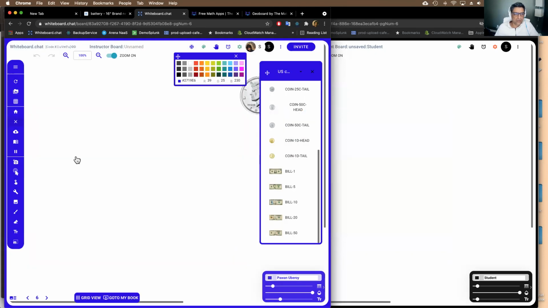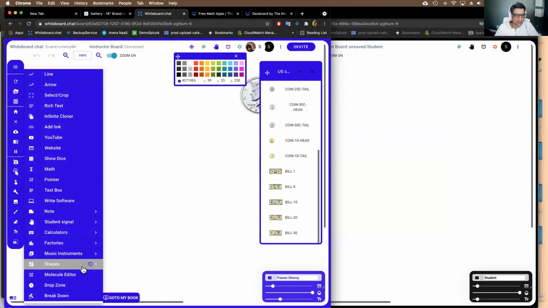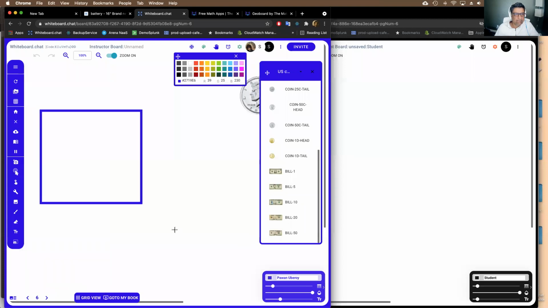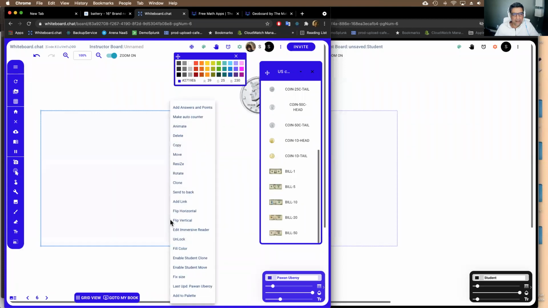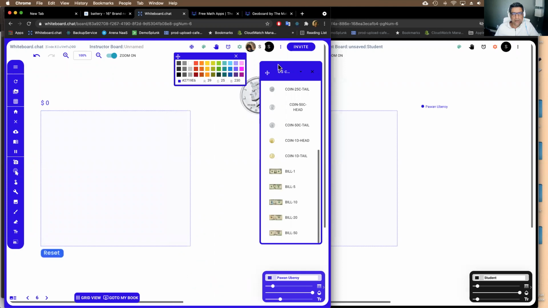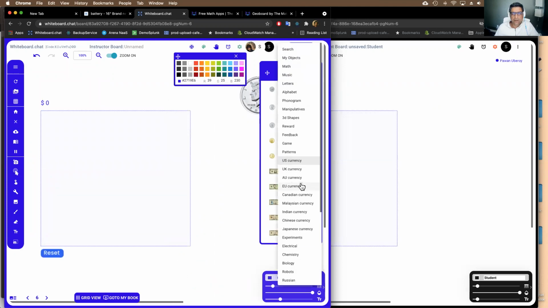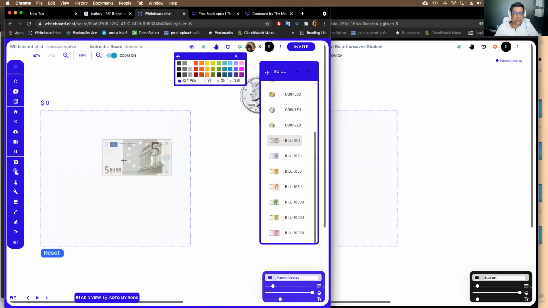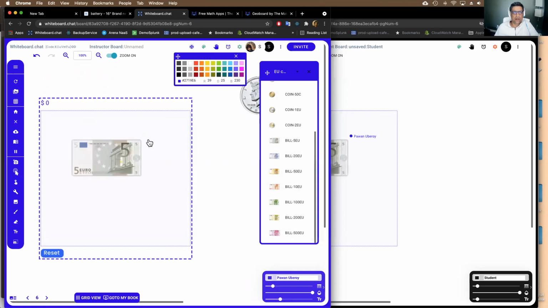Should do this on the student side. Let me do that one more time. Sorry. Say make auto counter, and you can go to euros. I don't know. Yeah, this doesn't work right now. We can add that if you're interested.